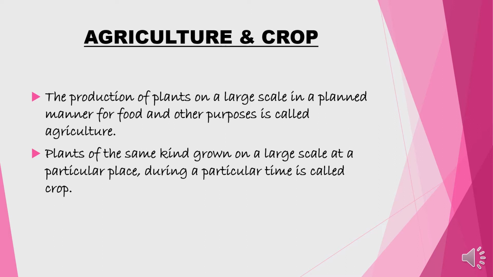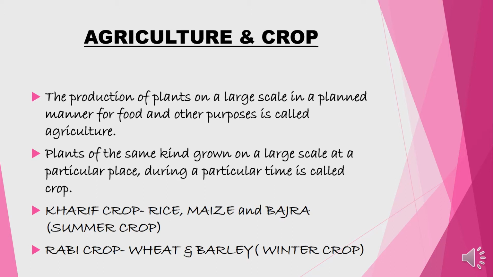Plants of the same kind grown on a large scale at a particular place during a particular time are called a crop. So what is a crop? When the same kind of plants are grown on a large scale or in a large field at a particular time and at the same place, it is called a crop.